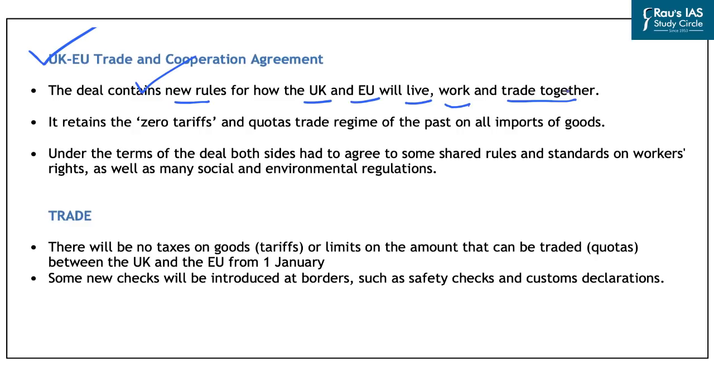Now, a key aspect of the new trade deal that has been signed between the United Kingdom and the European Union is that it retains the zero tariffs and the quotas trade regime of the past on all the import of the goods. Now what this simply means is that when UK was a part of the European Union, no custom duties were imposed on imports either from UK into EU or from EU into UK. And this non-imposition of custom duties on the goods and services was known as zero tariffs.